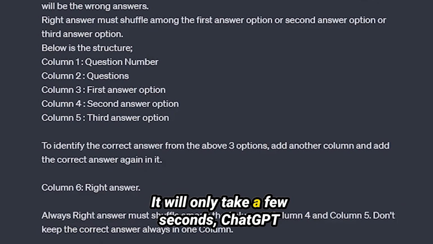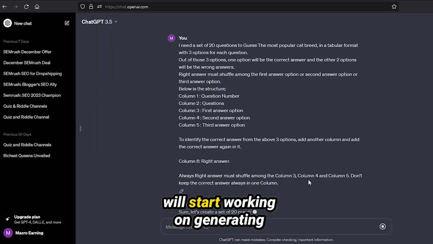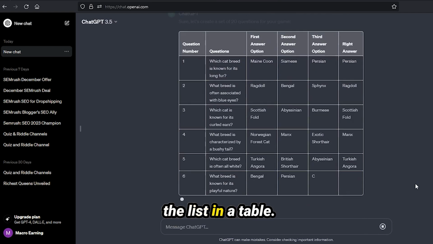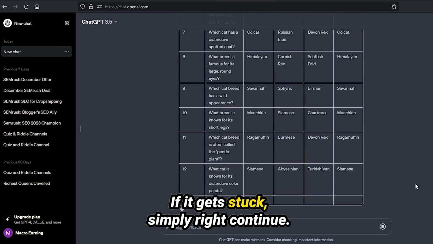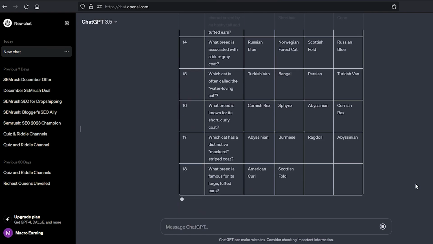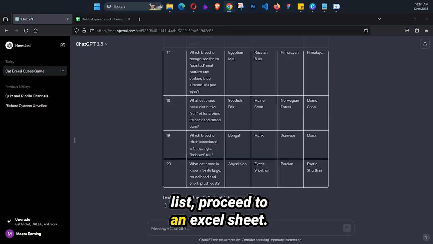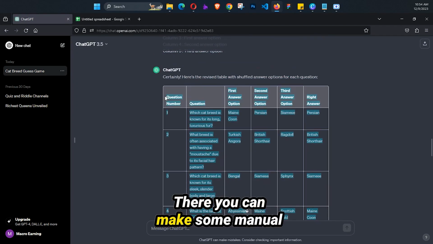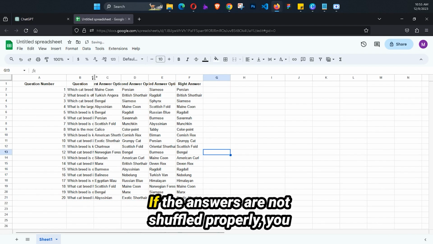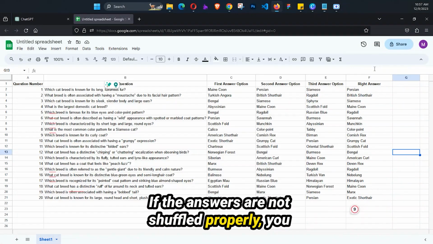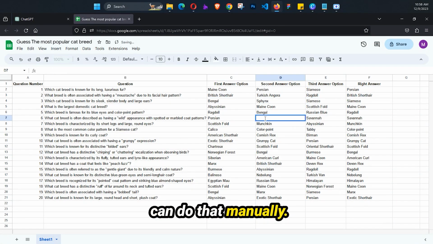It will only take a few seconds. ChatGPT will start working on generating the list in a table. If it gets stuck, simply write continue. Once you have the questions list, proceed to an Excel sheet. There you can make some manual adjustments. If the answers are not shuffled properly, you can do that manually.